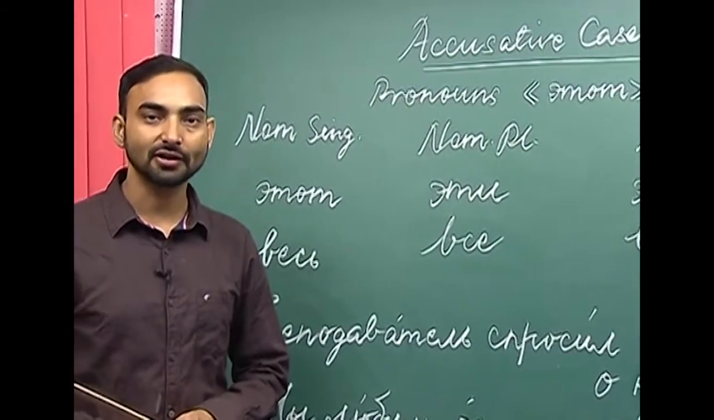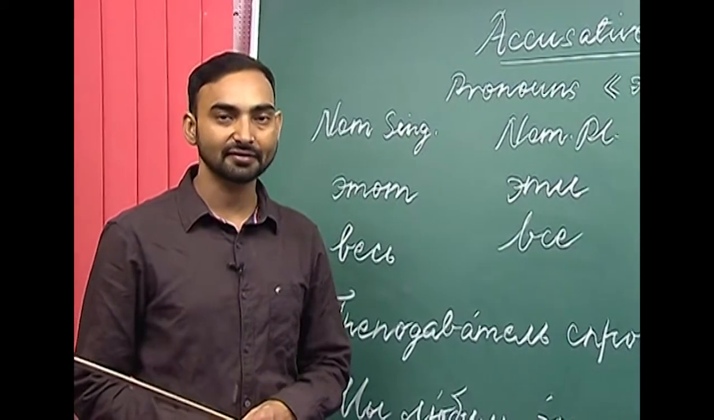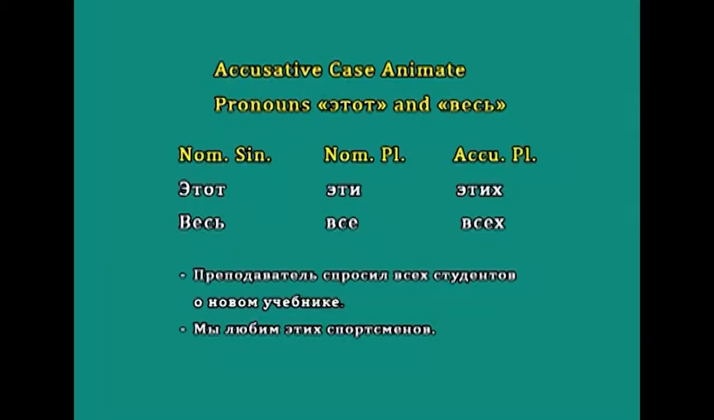We have finished all the topics related to the accusative case. In the next lesson, we will talk about another case. So, which topics have we discussed in this lesson? We have discussed the accusative case of animate nouns in plural, and then the adjectives in plural with animate nouns and the pronouns этот and весь in plural in the accusative case.